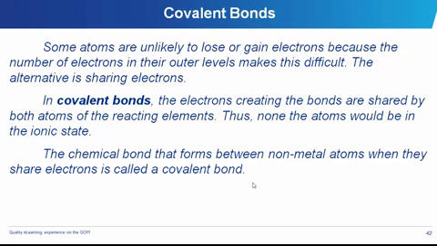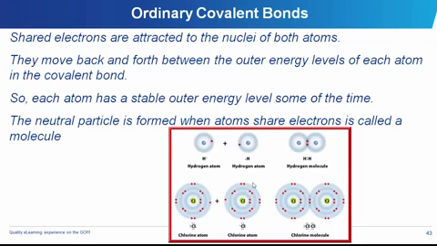The two reactants would share one, two, or more electrons together, and we have two good examples in our slide here: the hydrogen atom with another hydrogen atom, and they join together and share those two electrons. We also have the one of chlorine atoms: two chlorine atoms coming together to form the chlorine molecule.